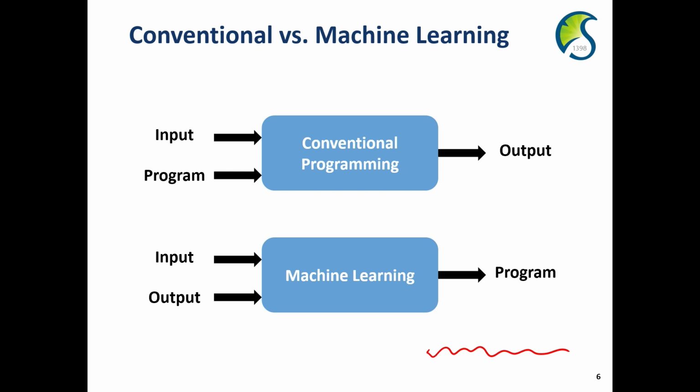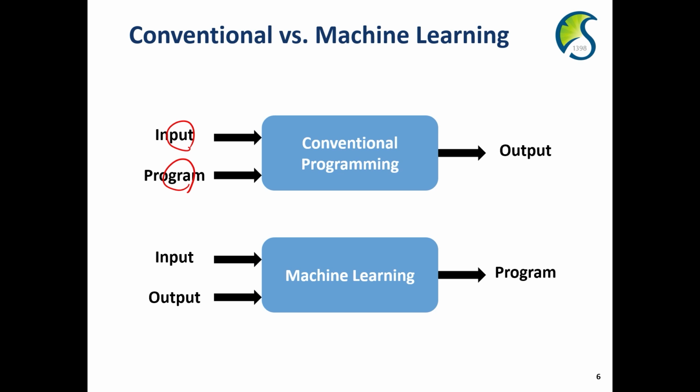So let me again explain their differences. For conventional programming, we are first given an input, and we also provide the program. Here, the program is an explicit rule for data, and by providing these two pieces of information as input, we can identify the output for an input.